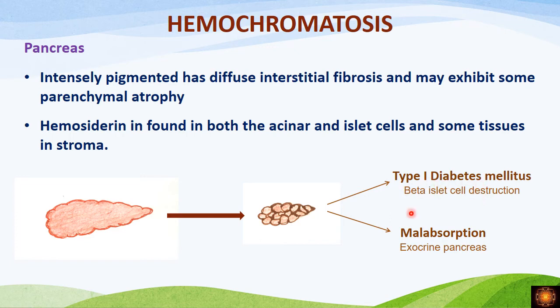And when you have a deposition in the exocrine pancreas, in the acini, then the patient will have malabsorption because the enzymes are not properly released by the pancreas. So the patient will develop malabsorption, and he will develop diabetes mellitus when you have the deposition of hemosiderin in the pancreas.